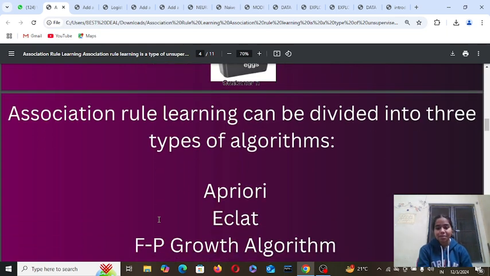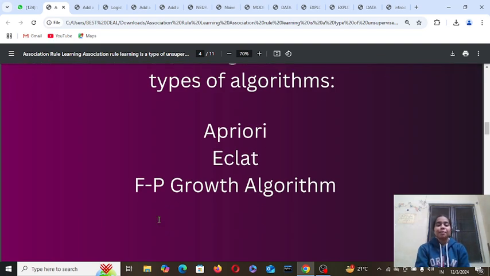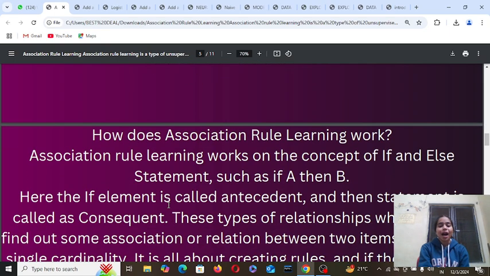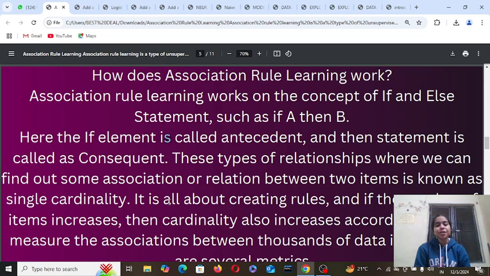Association rule learning can be divided into three types of algorithms: Apriori, Eclat, FP growth algorithm, etc. How does association rule learning work? It works on the concept of if and else statements, such as if A then B. Here the if element is called the antecedent and the then statement is called the consequent.